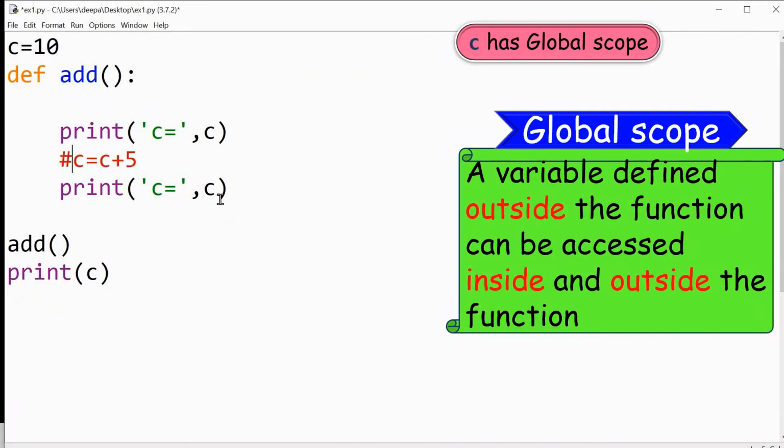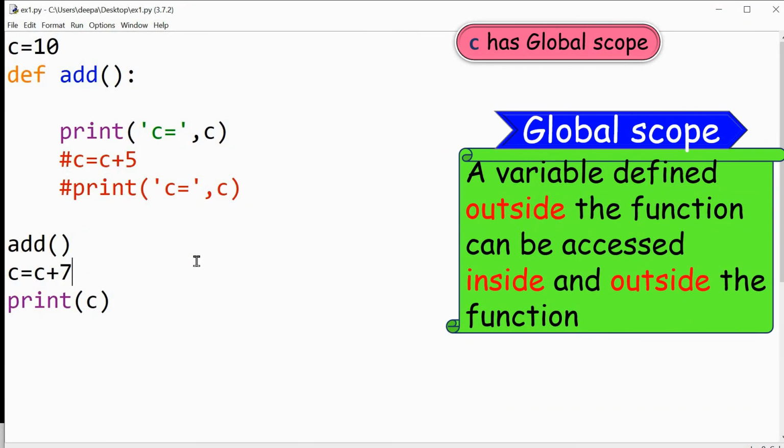So let me once again keep these two steps as comment statements. Now, will Python allow me to modify this global variable outside the function? It's not allowing me to modify inside the function. Will it allow me to modify outside the function? So let us try this. So here, suppose I increment C is equal to C plus 7. Okay, I'm modifying the value of C by incrementing it by 7. Okay, let us check this out.